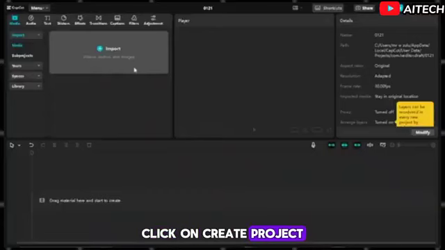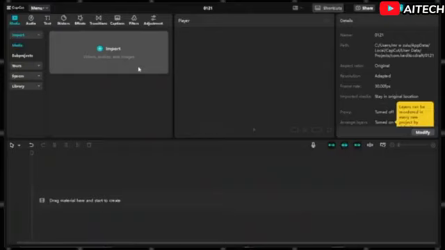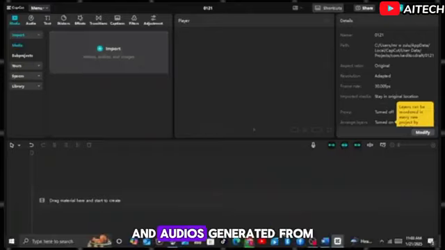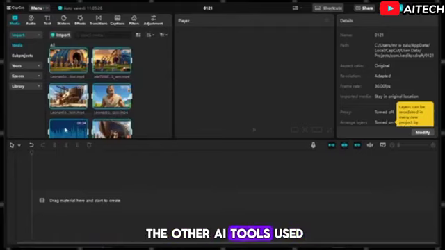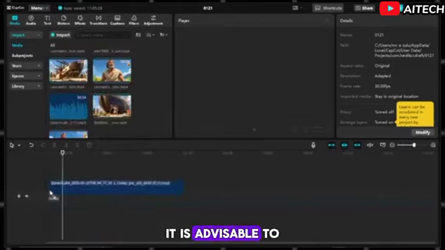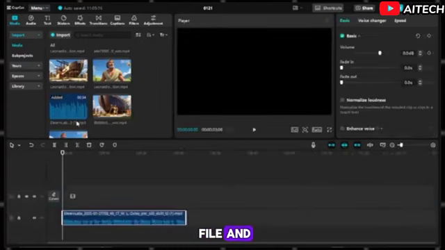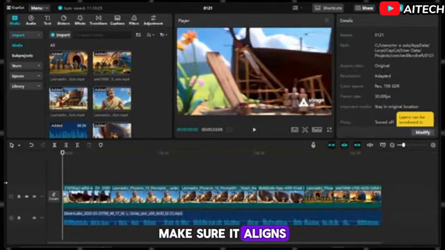Click on Create Project. Then import the videos and audios generated from the other AI tools used. It is advisable to start with your audio file and then your video files. Make sure it aligns with the audio files. Adjust the length.